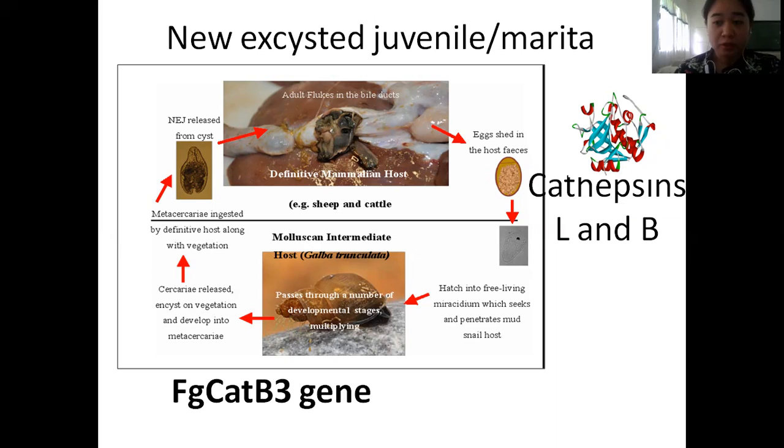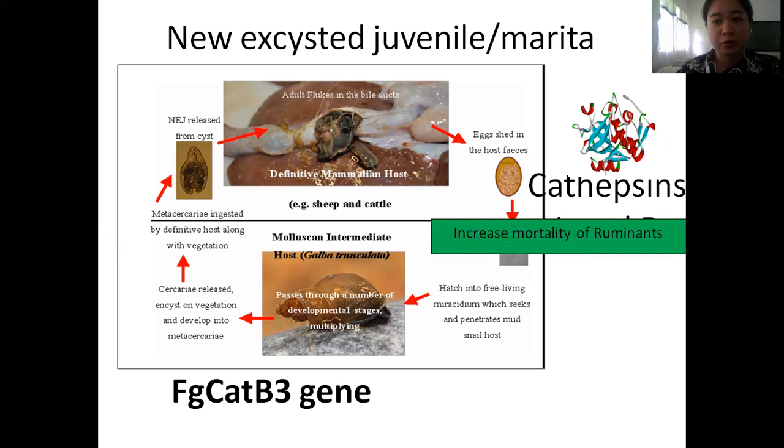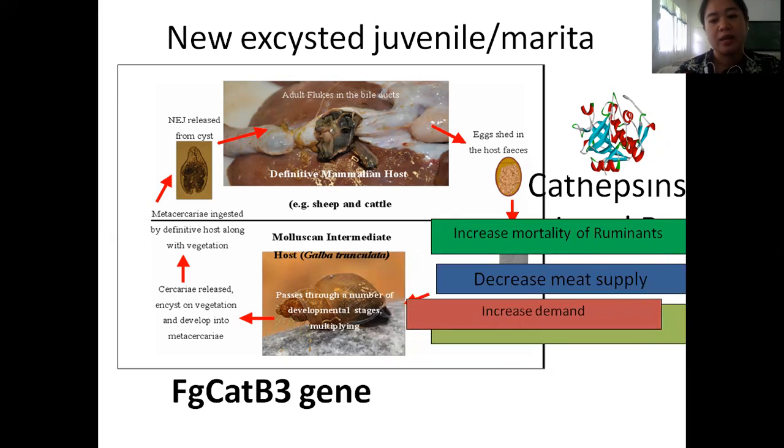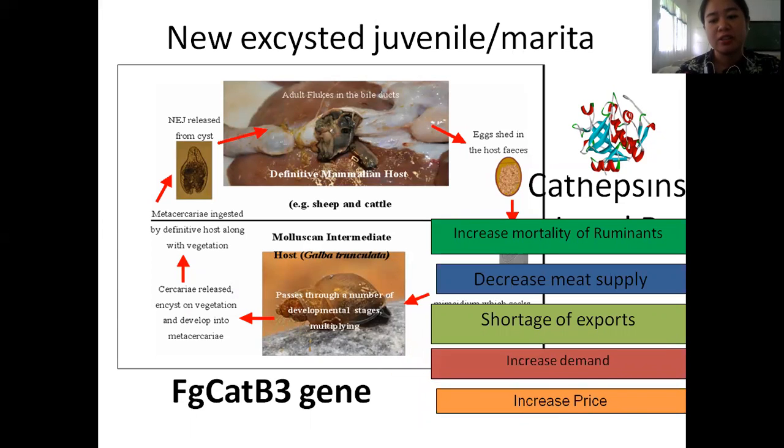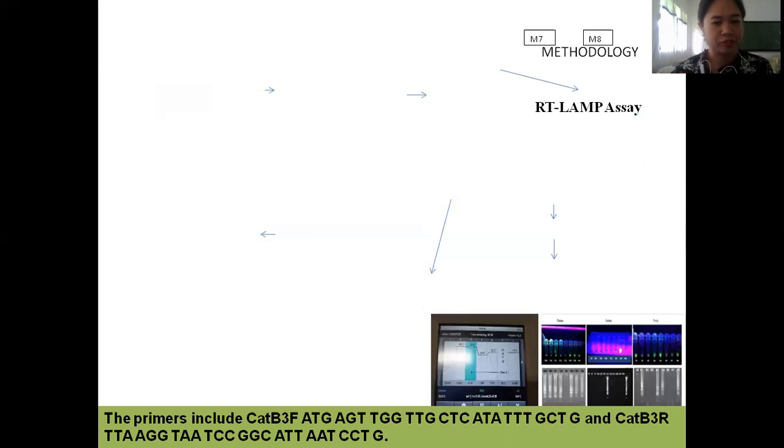So there will be an increase in mortality of ruminants, decreased meat supply, shortage of exports, increased demand of meat, increase in price, leading to low income of owners or raisers.